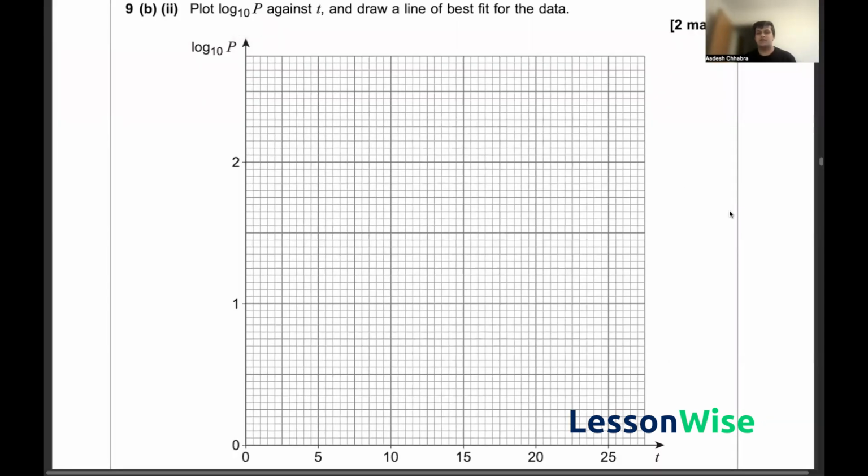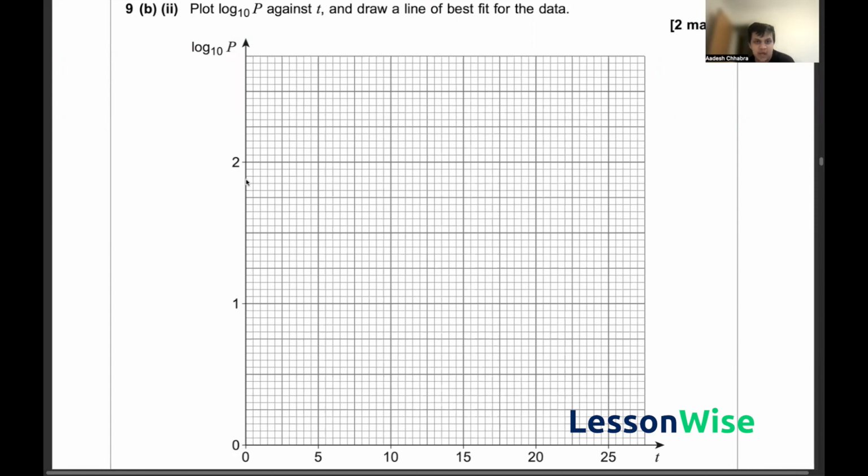So for the next part of this question, we've been asked to plot graphically the values for log base 10 of p against t, and also draw a line of best fit for the data. So I'm going to go ahead and plot the data now. For t is equal to 0, we have a value of log base 10 of p as 1.88.